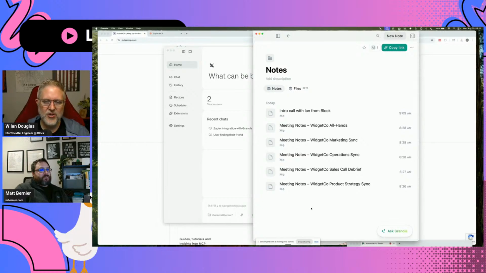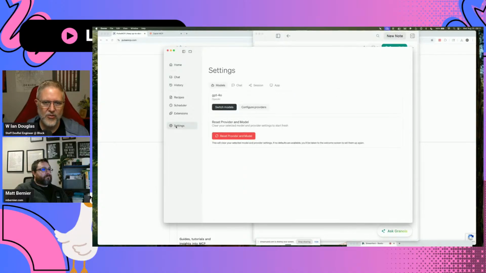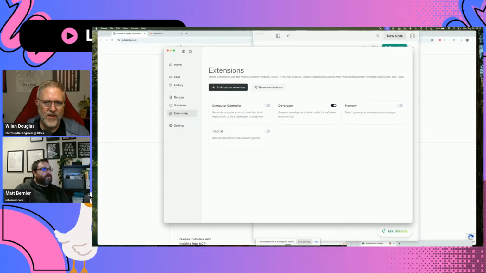And one of the nice things about Goose is there's an extension called Computer Controller. And Matt, if you want to go over to your settings real quick, we'll show everybody that we've enabled this. So if you go to extensions, yep, and we'll go ahead and enable that Computer Controller. And now that's going to be on for the duration of this session. And let's go back to chat from here.